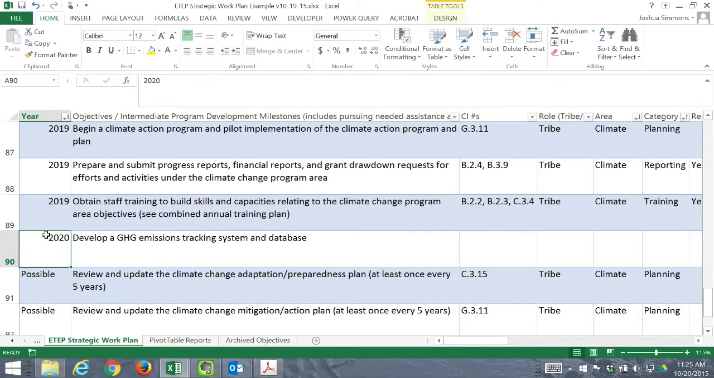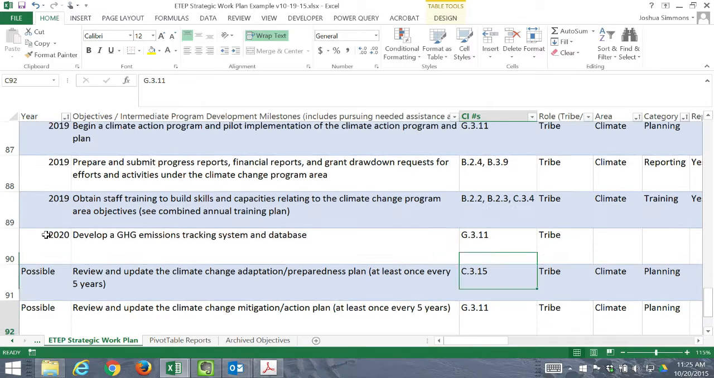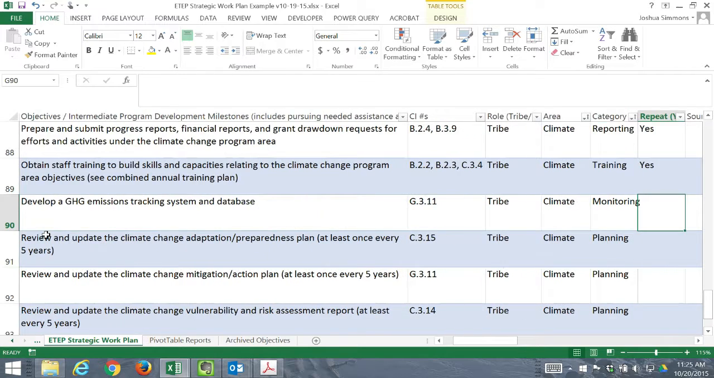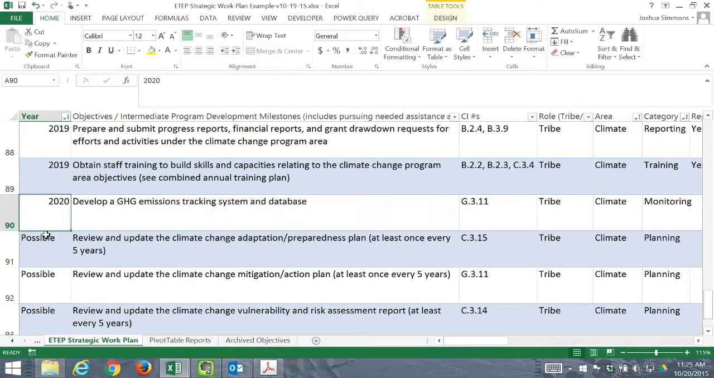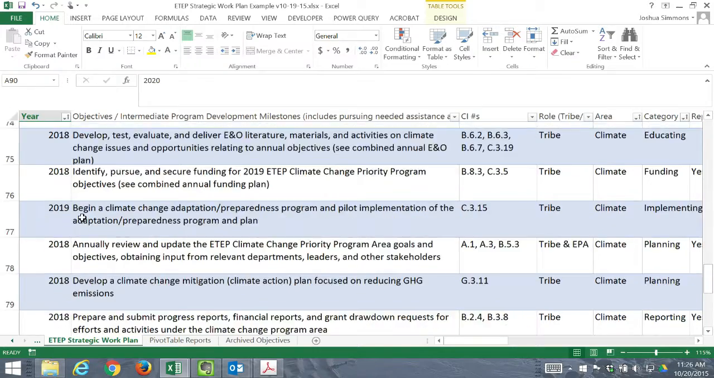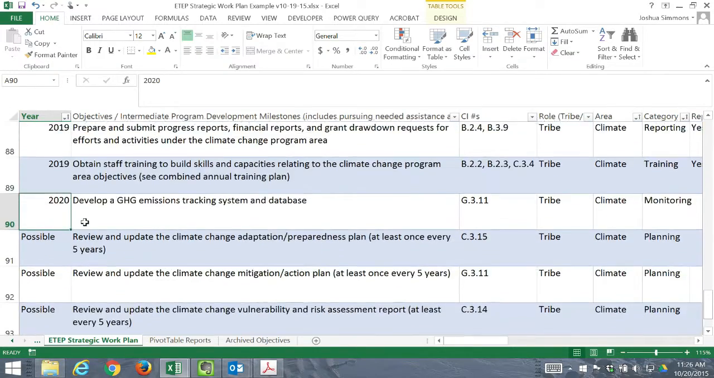So then you would fill out the activity, what capacity indicators, if any, from the GAP guidance is associated with, whose responsibility it is. So I don't know the exact capacity indicators. It might be G.3.11. This is a climate change related activity, and we're going to say that this is a monitoring related activity. It's not recurring. So you fill out that information and you update the plan, so then you now have a plan that just concludes 2017 through 2020 and a series of possible activities.